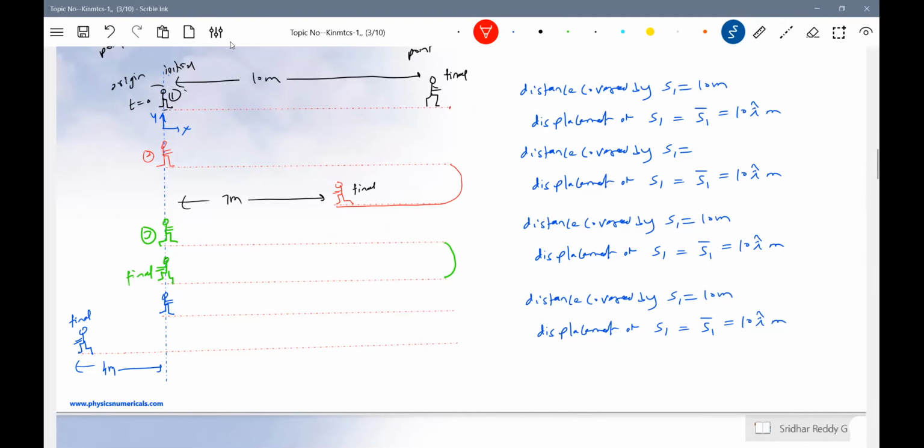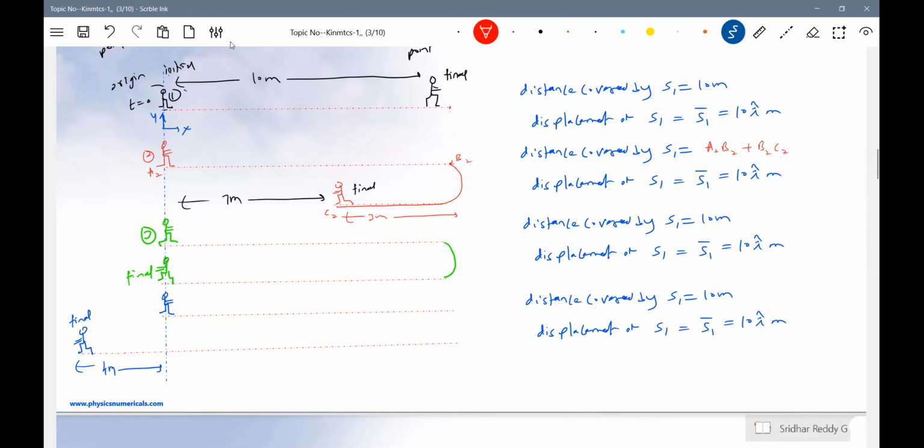How much distance has he walked here? 10 meters. Then the remaining is 3 meters, no? So what is the distance covered by the person? We'll write A2, B2, and this is C2. The distance covered will be A2B2 plus B2C2.